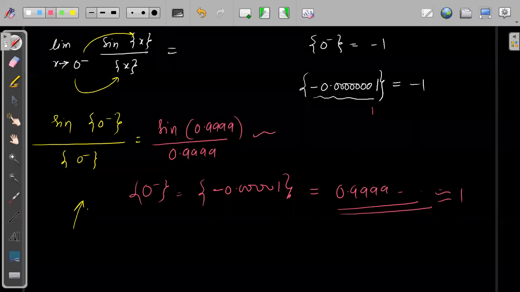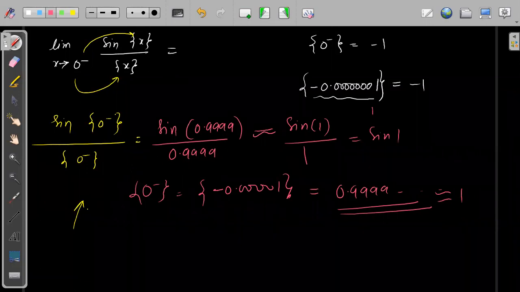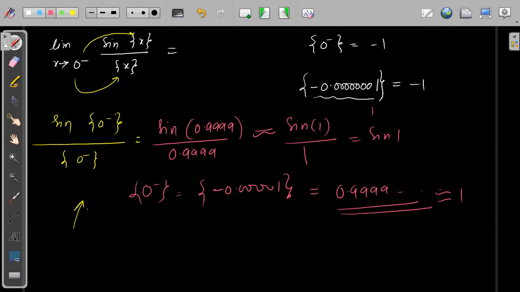So this numerator will almost become equal to sine of 1, because 0.9999 I can write as 1, and denominator 0.9999 I can write also as 1. So that is why this will become sine of 1. Okay, fine, understood? I wrote minus here. That was my mistake. Sorry. Okay, I hope this is okay.